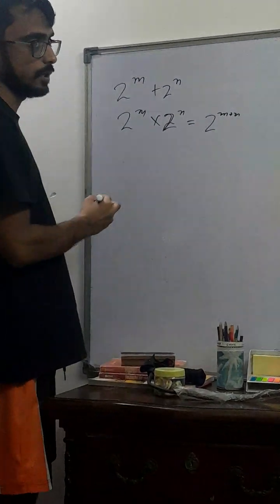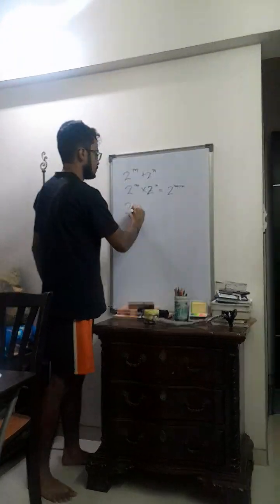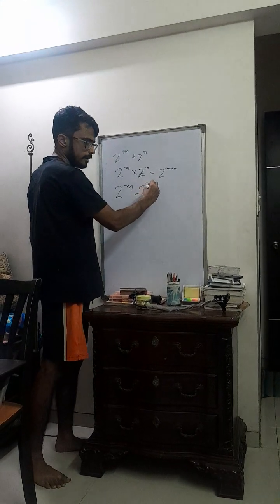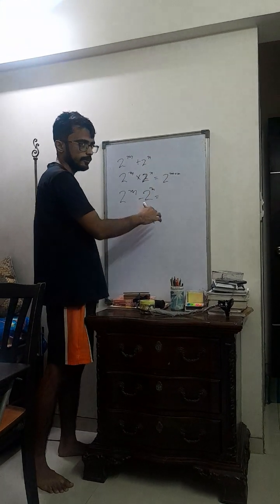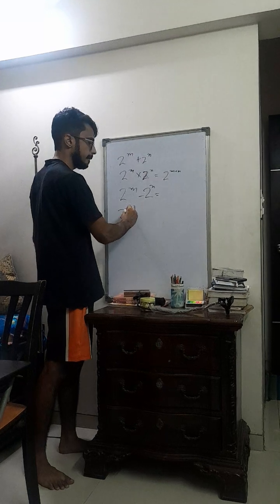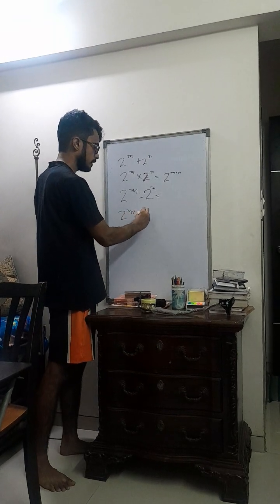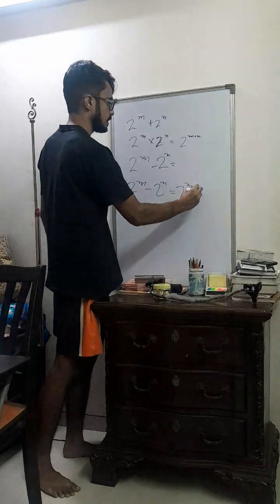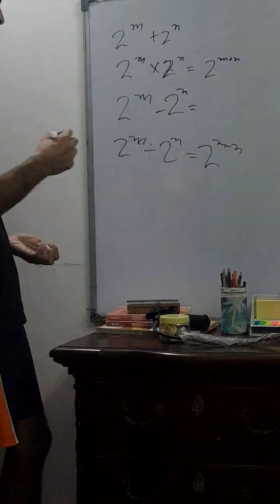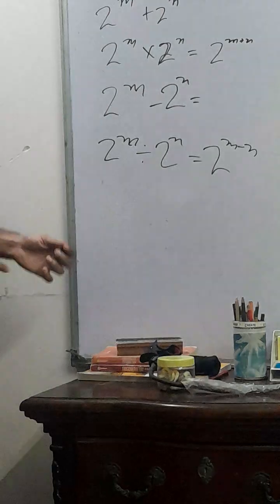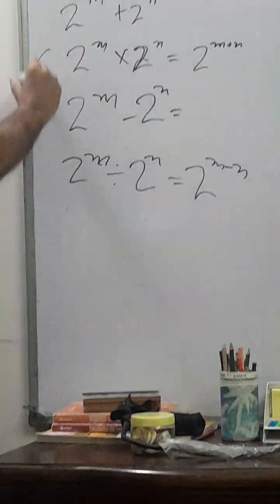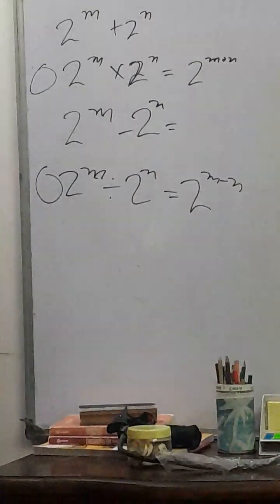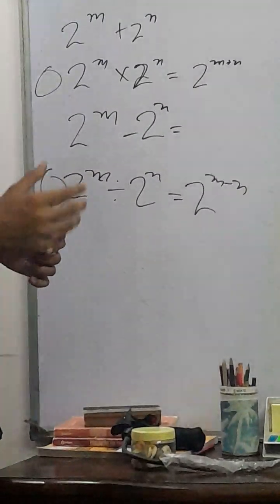That's the first operation we can do, right? 2 to the power m minus 2 to the power n, we can't simplify this further, but 2 to the power m divided by 2 to the power n is equal to 2 to the power m minus n, right? These two are simplification operations that we can do on exponents. This also is going to be taught in this chapter.